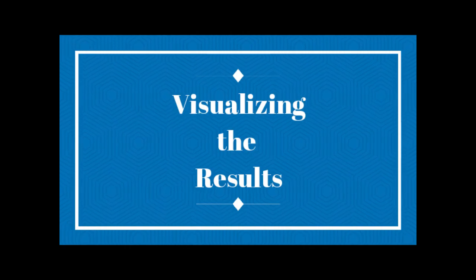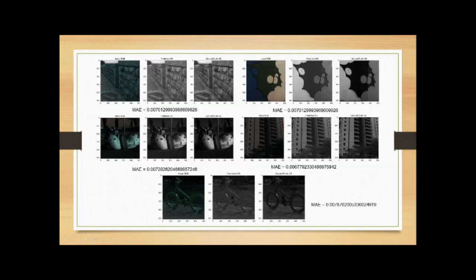A hyperspectral image contains 31 channels in total. For representation purposes, we will only use the last channel as it contains the most information. For calculating the MAE, which is the mean absolute error, we will, however, use the entire hyperspectral image. As you can see, the leftmost image of every block contains the input RGB image to the model.